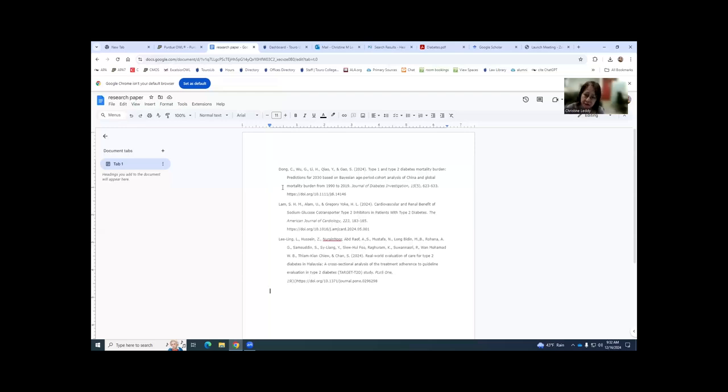The only thing you need to keep in mind is you always have to proofread and check for formatting accuracy. I always recommend Purdue OWL for checking your citations. So that's the Online Writing Lab. I recommend you also keep a tab open for that. Again, you toggle back and forth to check your citations.